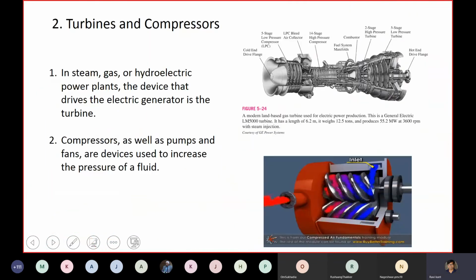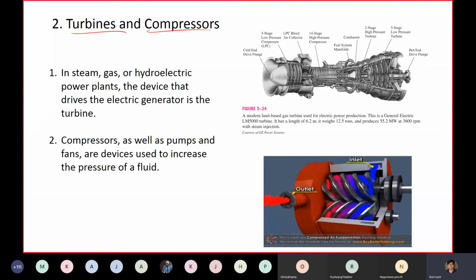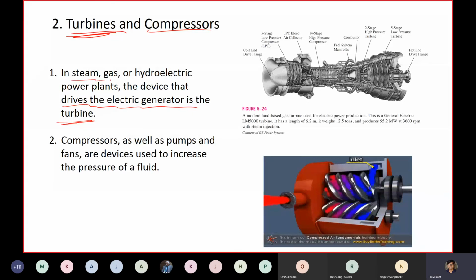Okay, so then I can go to my next question quickly, since we have 5 minutes more left. So I can finish this turbine and compressor as well, because nothing more in this. So turbine and compressors, so what are those actually? So turbines are the devices that drive the electric generator. Okay, so in steam or gas or hydroelectric power plants,